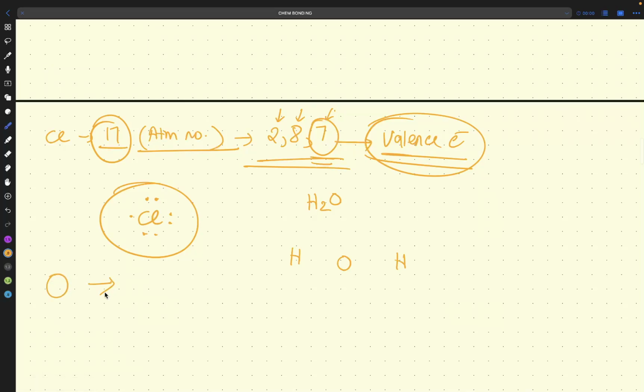Oxygen atomic number 6? No, no, no. 6 is carbon. See, yeah, 8. Oxygen is 8. So yeah, 2 comma 6. So valence electrons: 6 electrons.